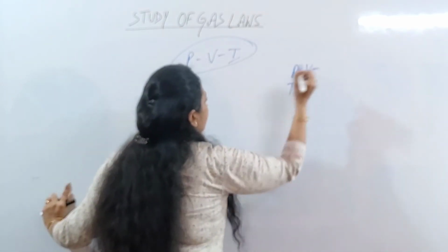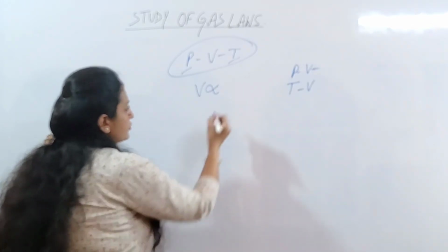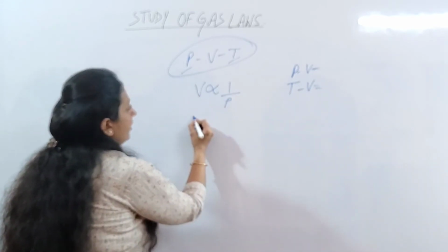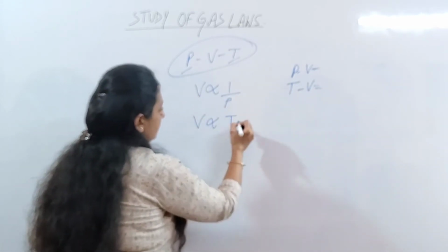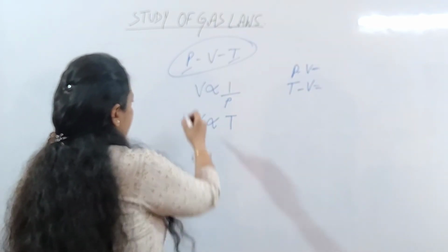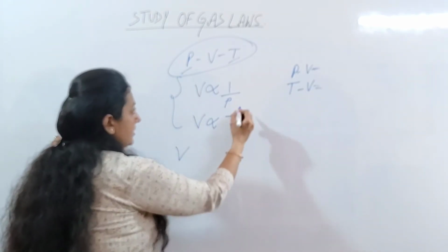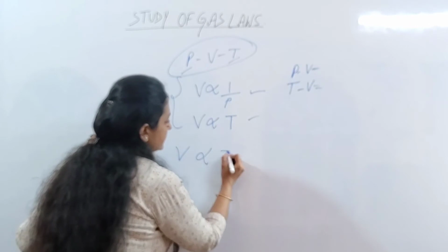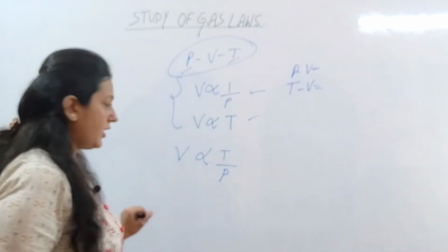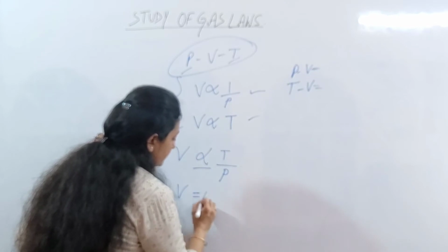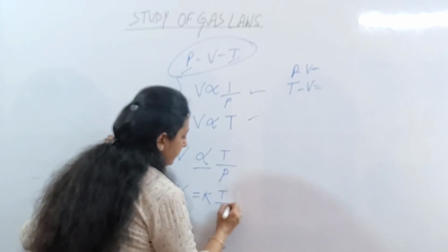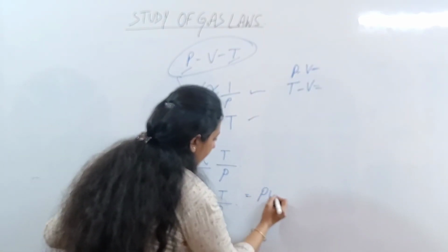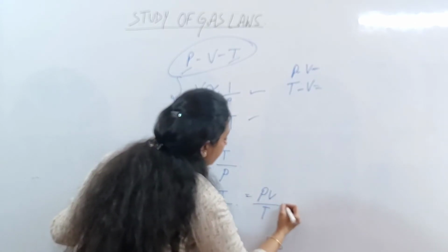So according to Boyle's law, what was the equation? V is proportional to 1 by P, and according to Charles' law, V is proportional to T. Combining these two equations, that is combining Boyle's law and Charles' law, what do we get? V is proportional to T by P. So V is equal to a constant times T by P. So PV by T is a constant.